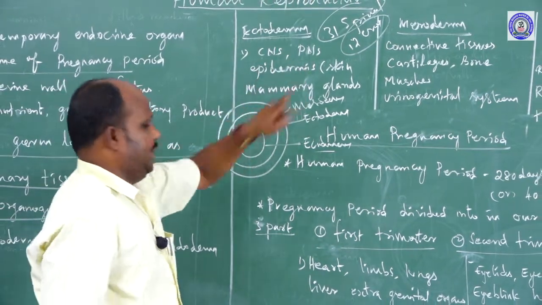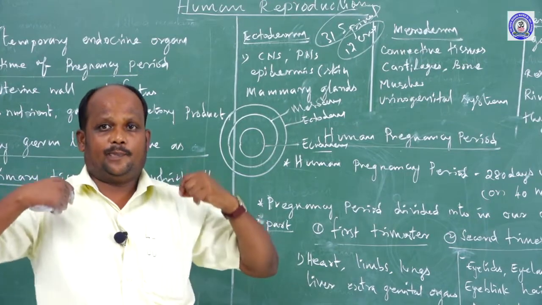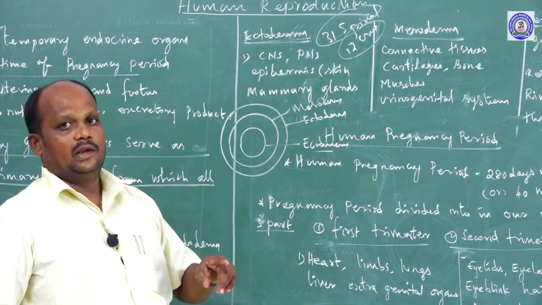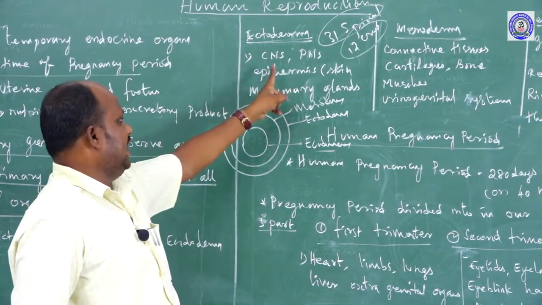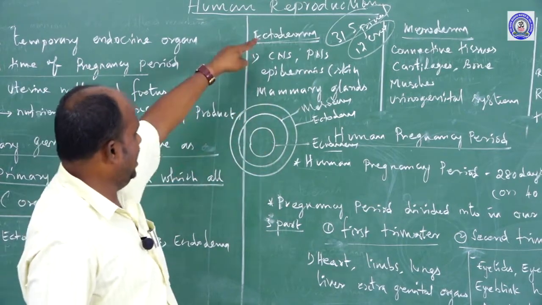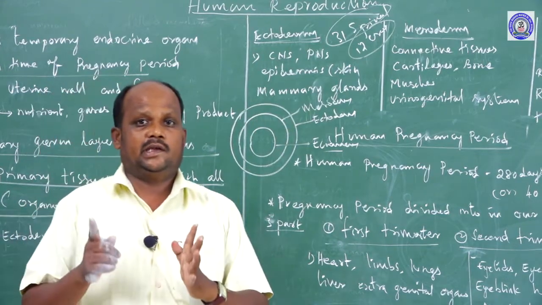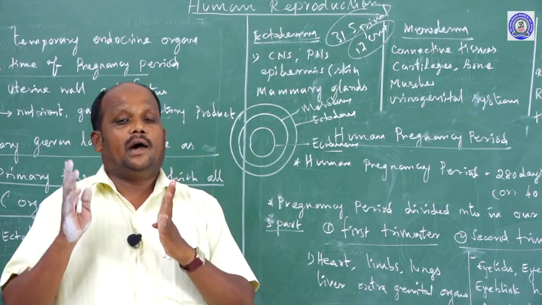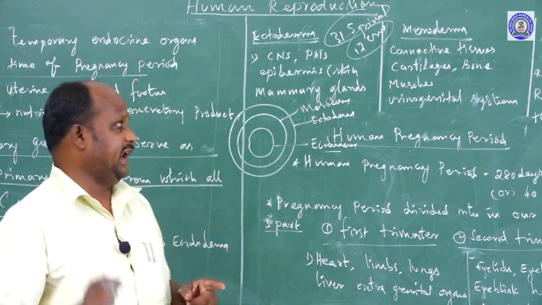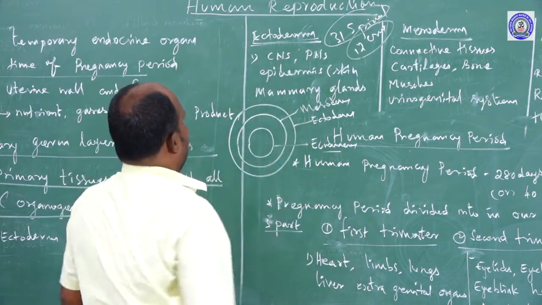Next one, epidermis. What is epidermis? In the human body, the entire body is covered by skin. The skin is developed from ectoderm, the outer layer we call epidermis. Another one, from the ectoderm develop mammary glands. Mammary glands are a female organ, the milk secreting glands. At the embryonic stage, the mammary gland is developed from ectoderm.